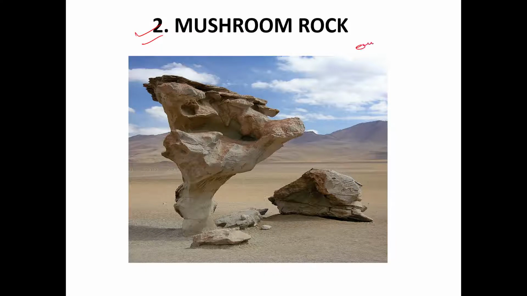erosional action of wind. So see, does this look like a mushroom? A mushroom is also something like this, narrow from below and broad above. So this happened because there might be a rock in the desert, and the energy of wind is more at the lower level than at the higher level. So wind has done more erosion in the lower level than the higher level. So we get this figure.